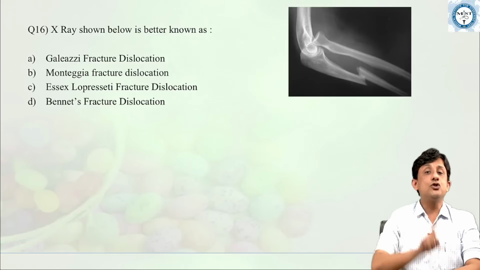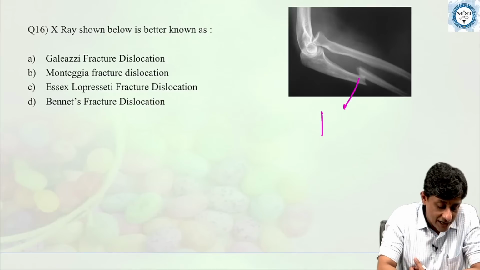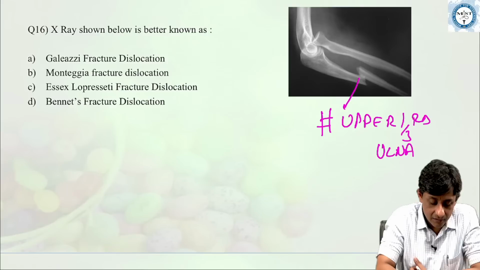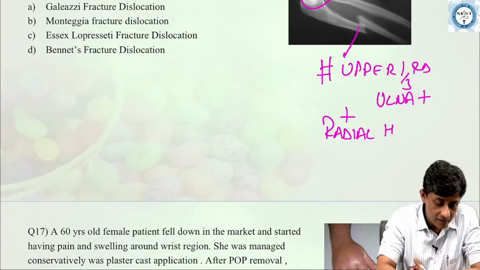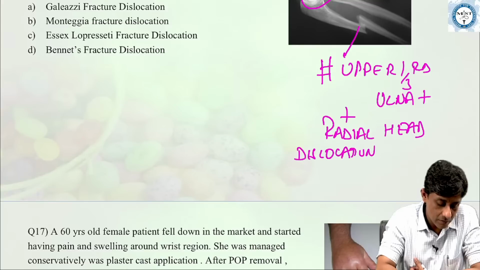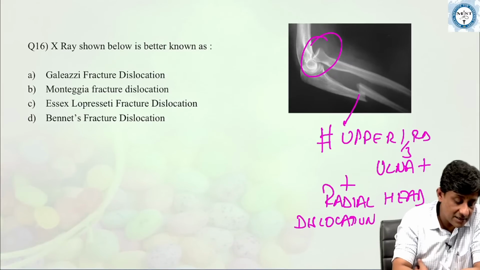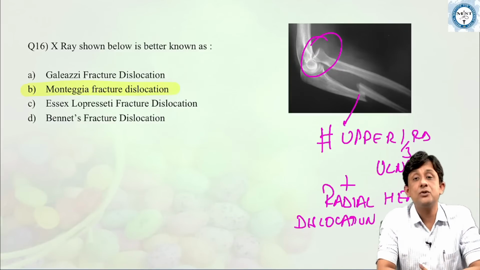Now, this is an X-ray which shows fracture of the upper 1/3 of the ulna, and along with this, presence of a radial head dislocation. This is Monteggia fracture dislocation. This is Monteggia fracture dislocation.